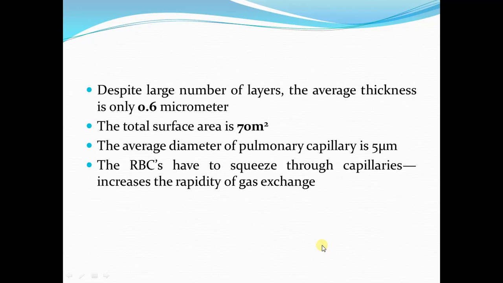Despite the presence of a large number of layers in the respiratory membrane, the overall thickness of the respiratory membrane is very small. It's quite a thin membrane. The average thickness of the respiratory membrane is only 0.6 micrometer, and at certain places it may be as thin as 0.2 micrometer.